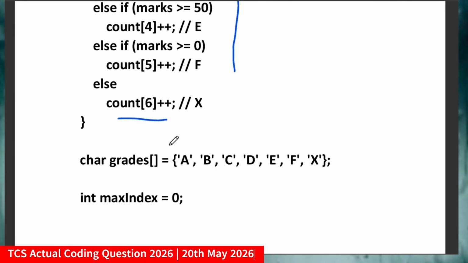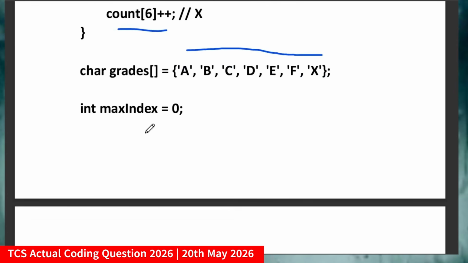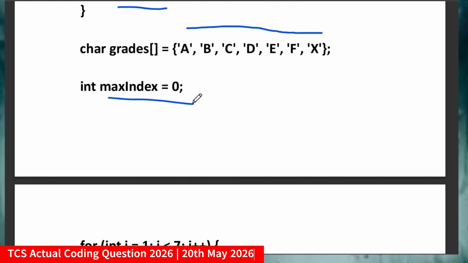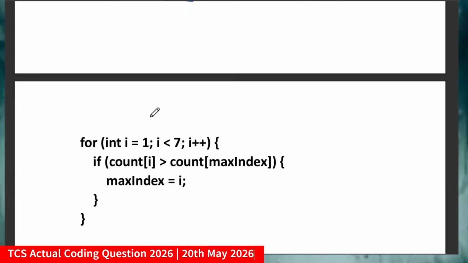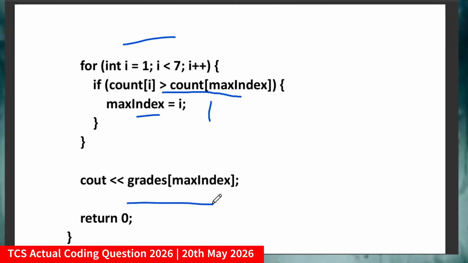Now here I'm going to create a character array where I will represent the bands: band A, B, C, D, E, F and X. Next I will create maxIndex equal to 0 for tracking the maximum count value, and I will traverse it for int i equal to 1, i less than 7. If count[i] is greater than count[maxIndex], then maxIndex equals i. Simply you have to update the maximum index value, and print out the grade of the maximum index. So here I'm printing the band which has the maximum count.